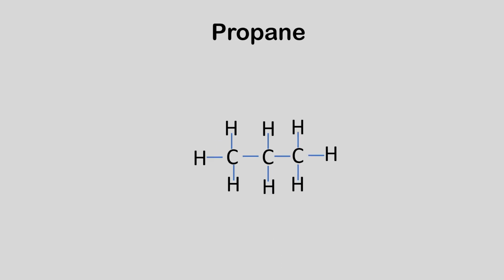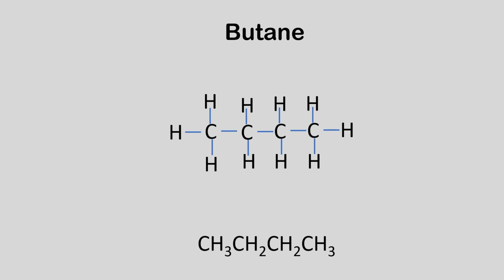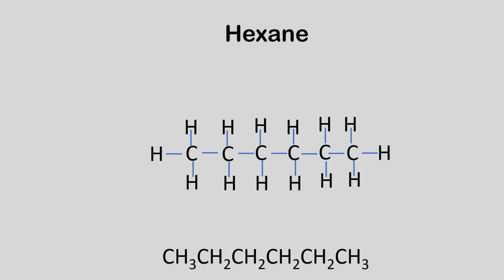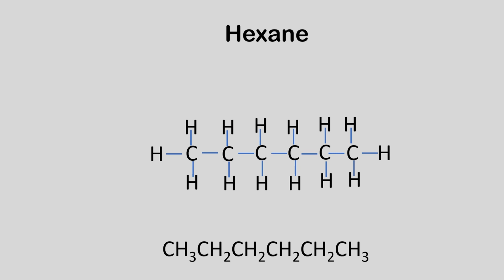Likewise, we can form the next alkane in the series, which is propane. From that, we can have butane. We can also have pentane and also hexane for 6 carbon atoms. How do the chains build up?